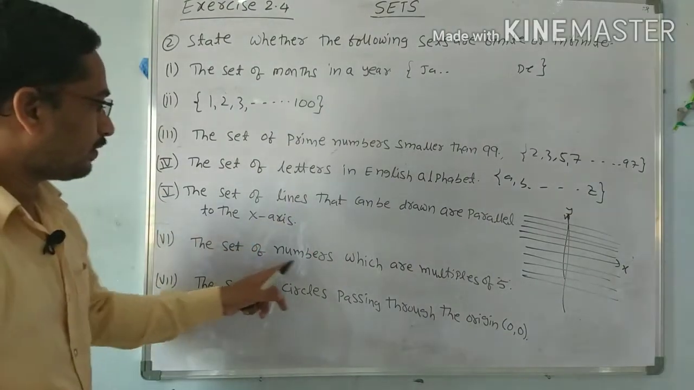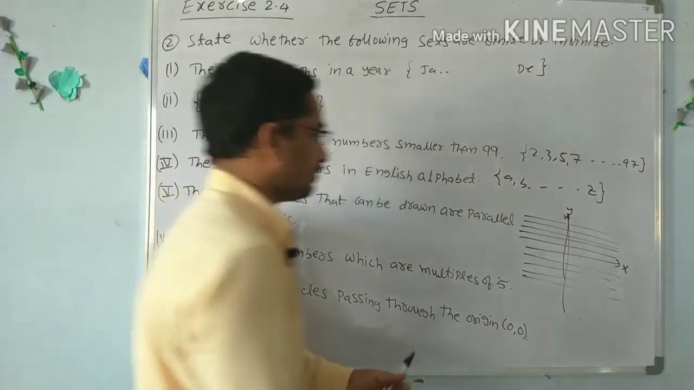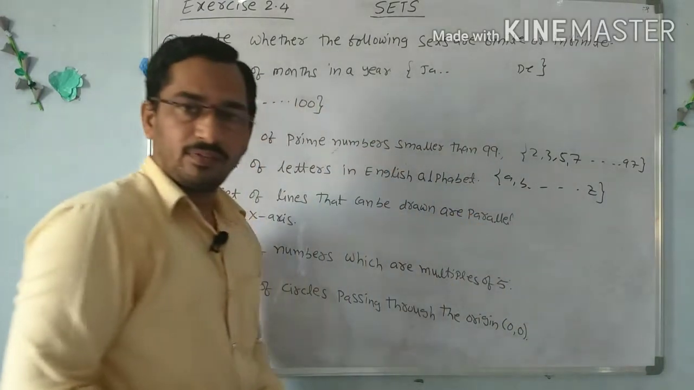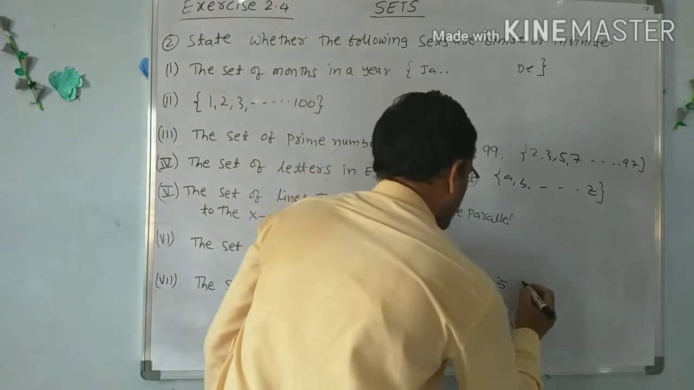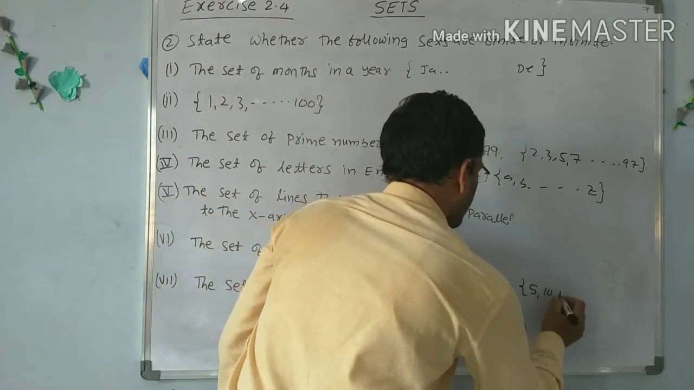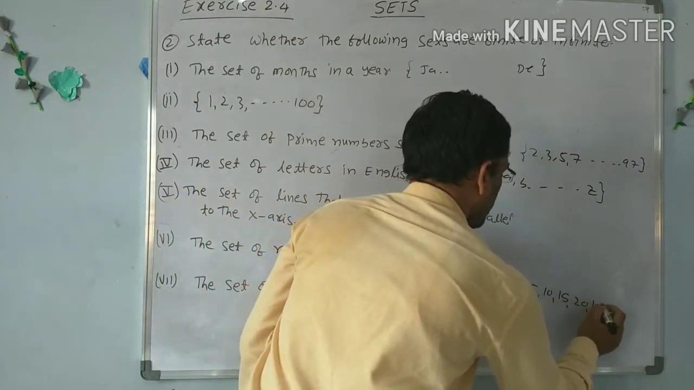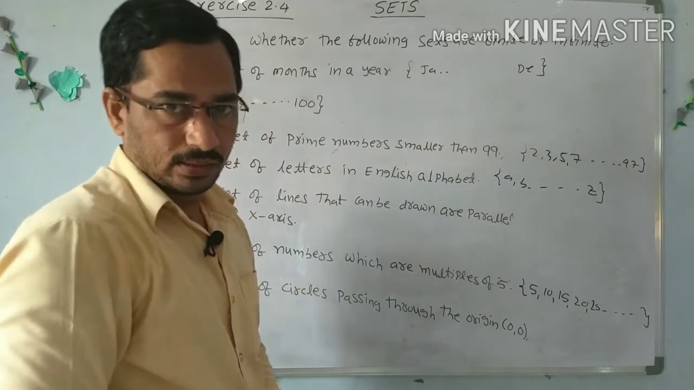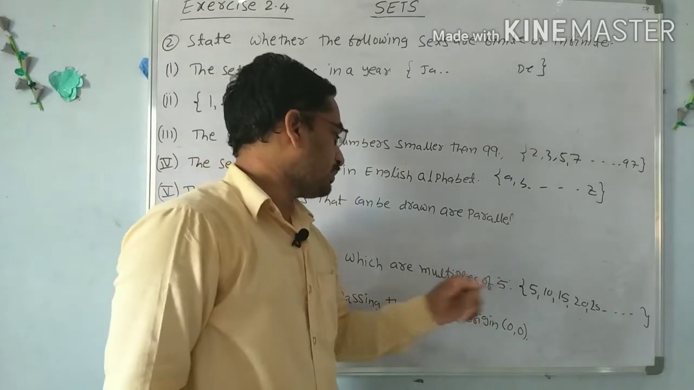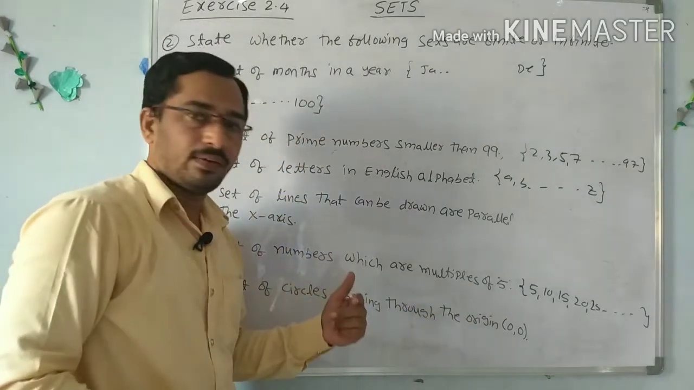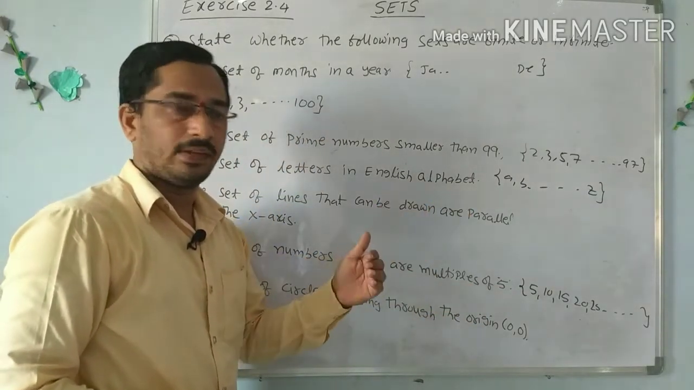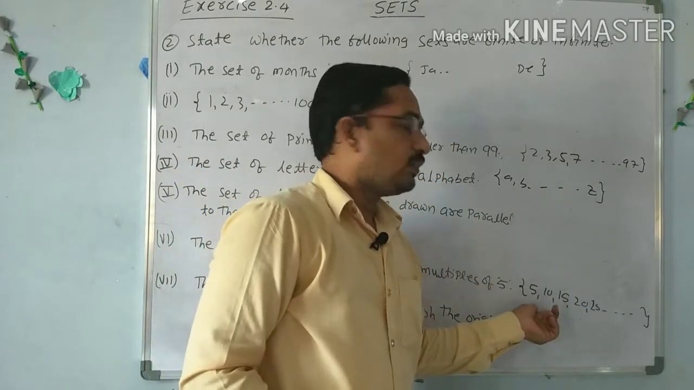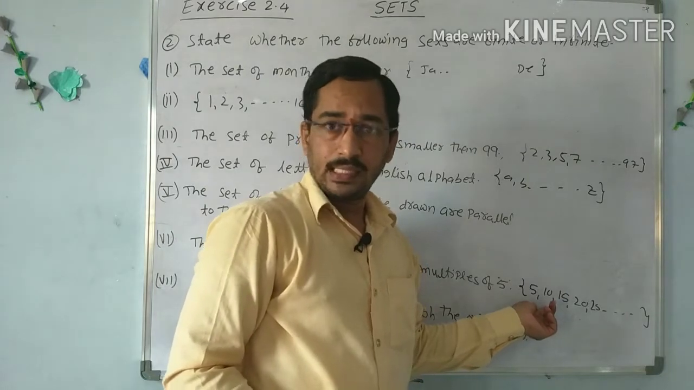Next, the set of numbers which are multiples of 5. Multiples of 5 means the 5 table. So write the 5 table: 5, 10, 15, 20, 25 and so on up to infinity. We cannot count the numbers because the multiples of 5 have no limit. The limit is not given, meaning up to 100 or up to 1000 is not given. So we cannot count the numbers which are multiples of 5. So it is also an infinite set.